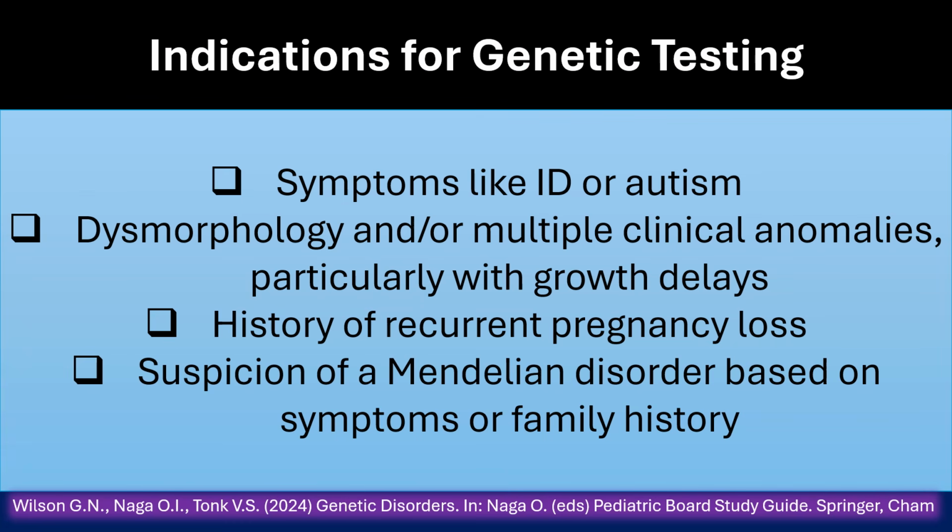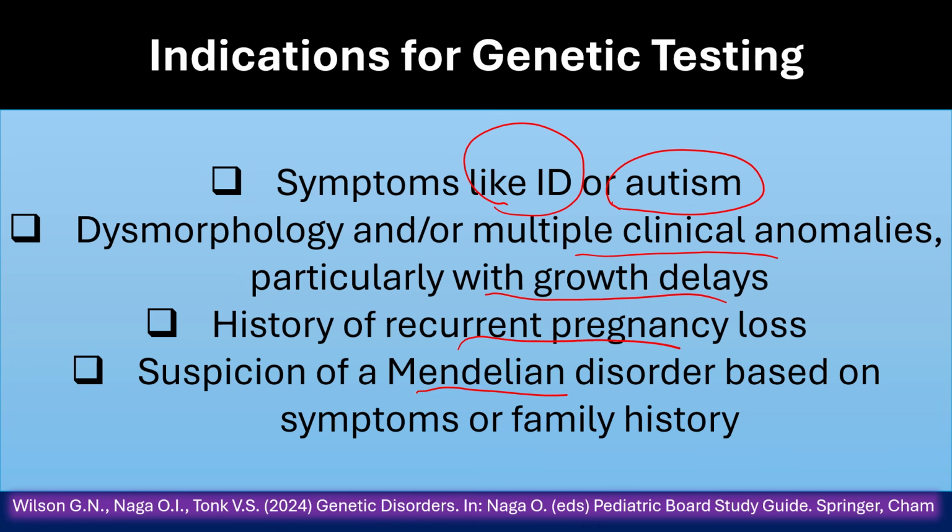Indications for genetic testing: symptoms like intellectual disability or autism, especially with family history of intellectual disability, dysmorphology, and or multiple clinical anomalies, particularly with growth delays or developmental delays. History of recurrent pregnancy loss, suspicion of a Mendelian disorder, for example autosomal dominant, based on symptoms or family history.